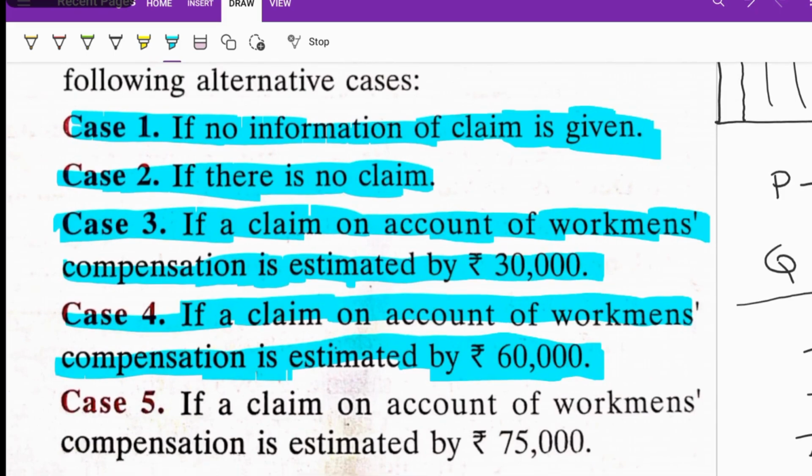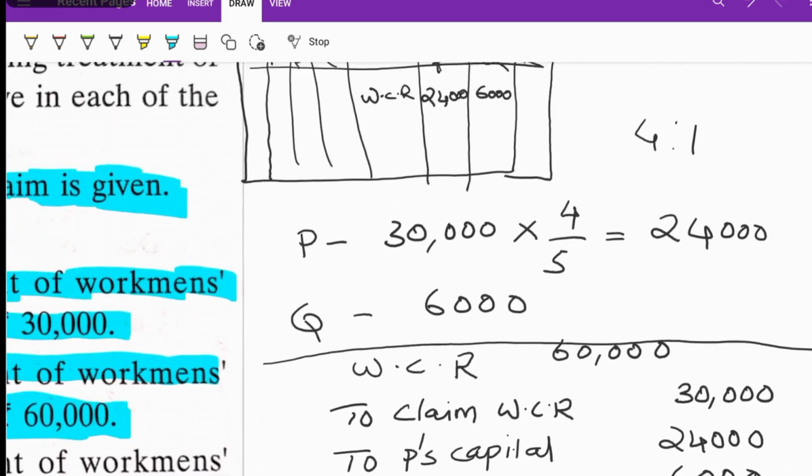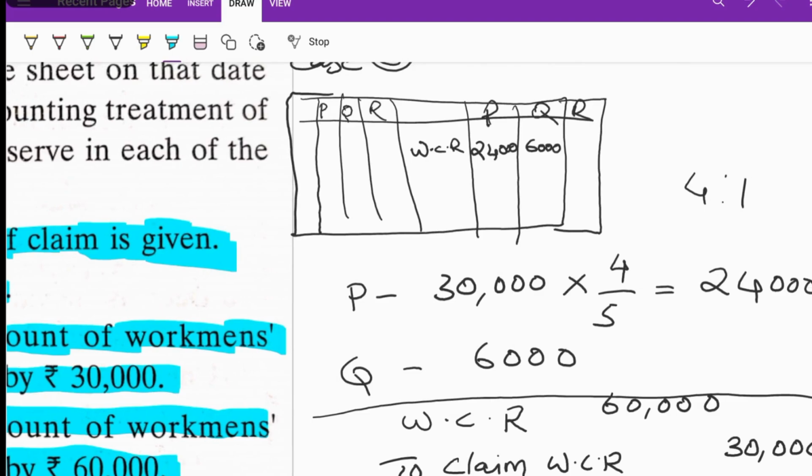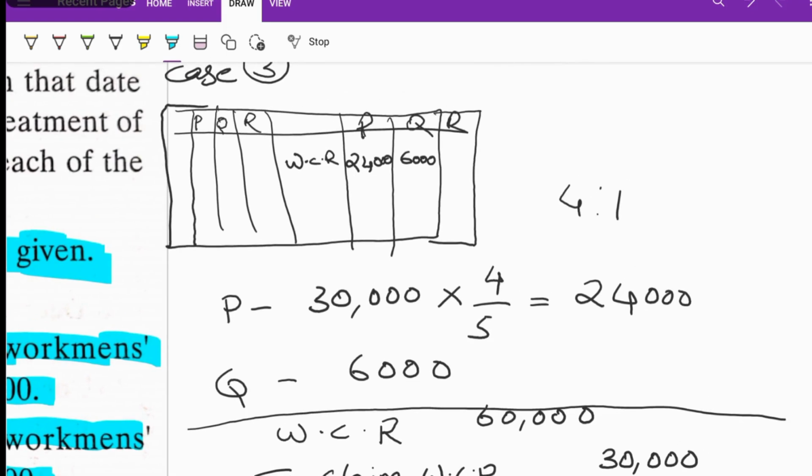In this case, we are not transferring anything to the partners' capital account. We are not transferring to the old partners' capital. Why? Because we don't have any balance. If there is a claim on the workman compensation fund, that will be deducted from the workman compensation reserve. So here the workman compensation reserve is 60,000, and the claim is also 60,000. So zero amount will be transferred to the partners' capital account.